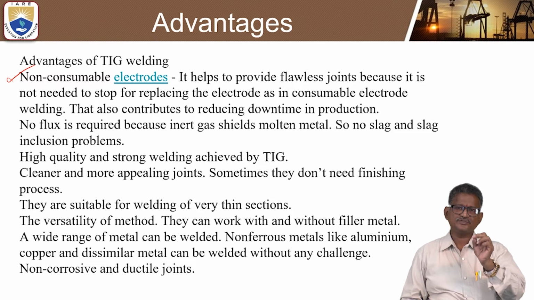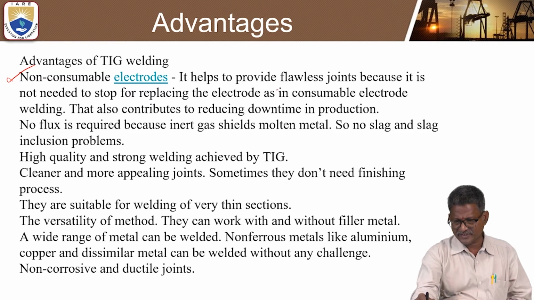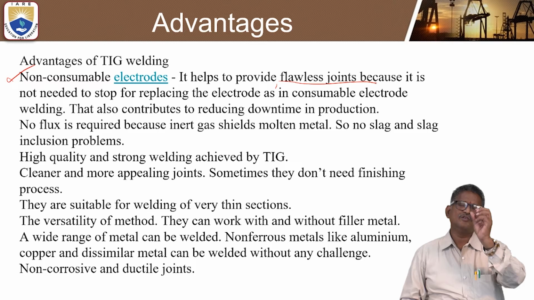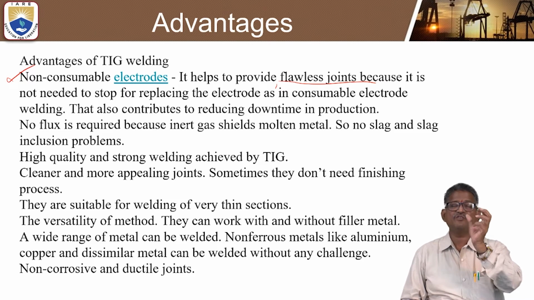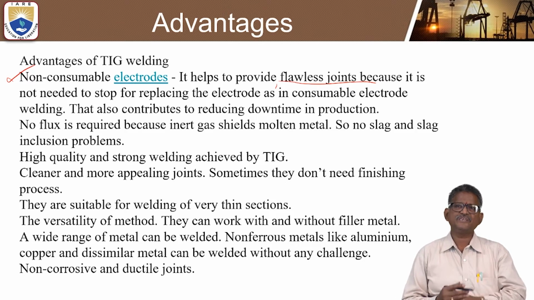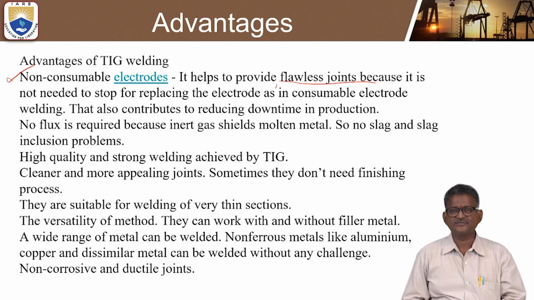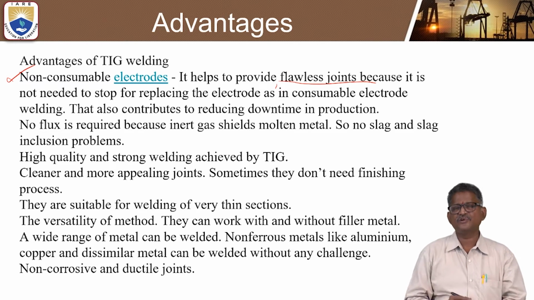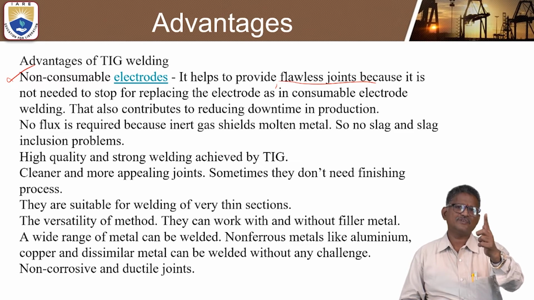Non-consumable electrode is used because it helps to provide flawless, defect-free joints. Sound joints and defect-free components can be easily fabricated because there is no need to stop to replace the electrode, as in a consumable electrode. Here we use a non-consumable electrode, which should be a standard one, so there is no need to replace the electrode consistently.